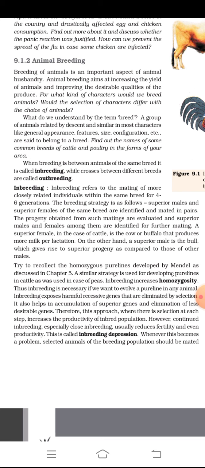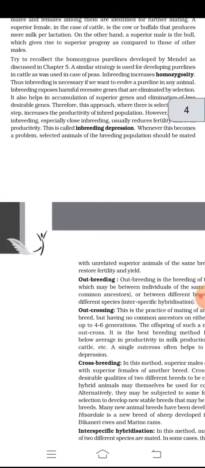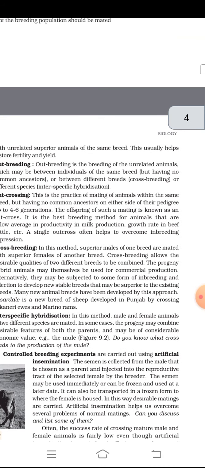Whenever this becomes a problem, selected animals of the breeding population should be mated with unrelated superior animals of the same breed. This usually helps restore fertility and yield. Outbreeding is the breeding of unrelated animals, which may be between individuals of the same breed but having no common ancestors for 4 to 6 generations, or between different breeds, called crossbreeding, or different species, called interspecific hybridization.